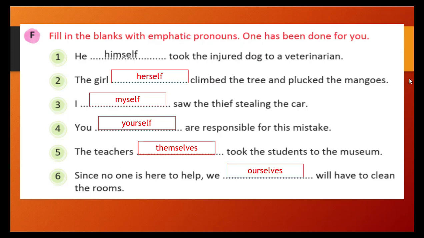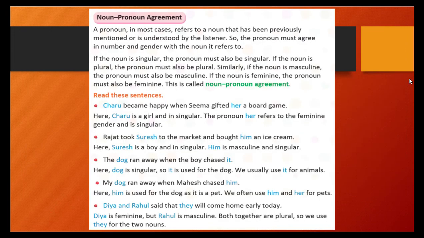Okay, let's see further. That is our noun pronoun agreement. So here we are going to discuss noun pronoun agreement. Okay, so let's read it.